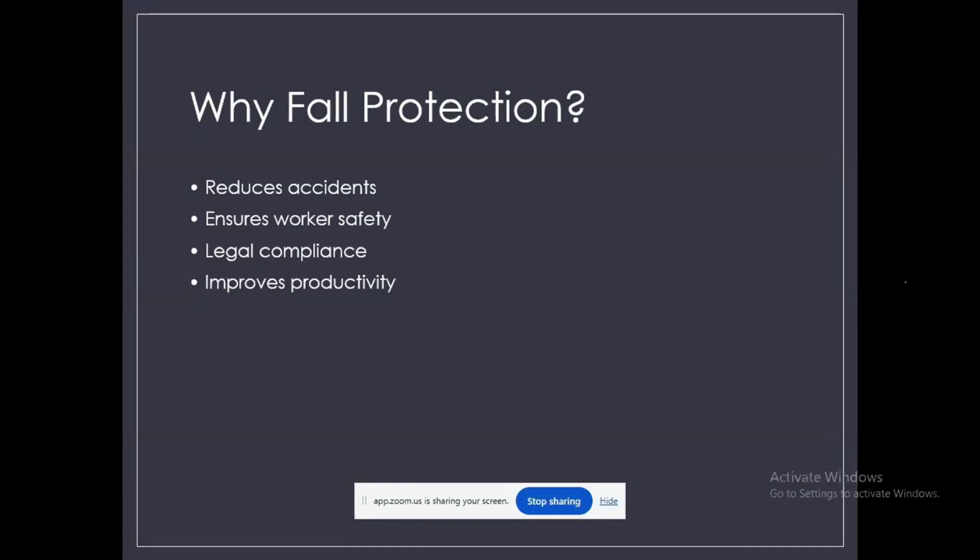Then finally, it improves productivity. Safe workers are more focused and efficient. For example, a worker who feels unsafe may work slowly or make mistakes. But with proper fall protection, they can complete the task faster and with better quality. So overall, fall protection is not just about avoiding dangers, it also supports efficiency, compliance, as well as confidence at work.